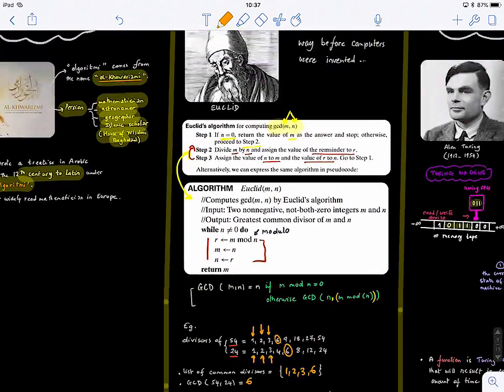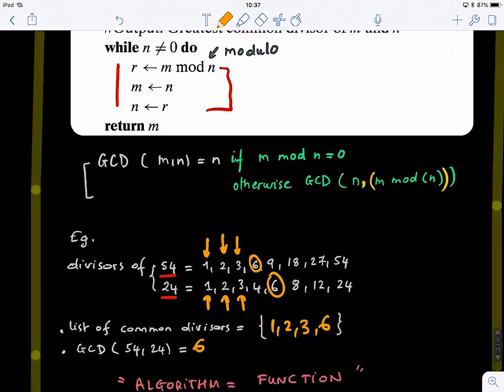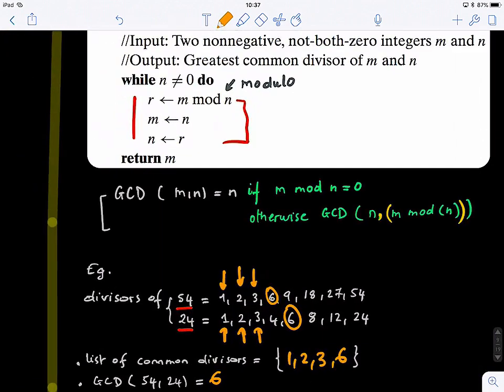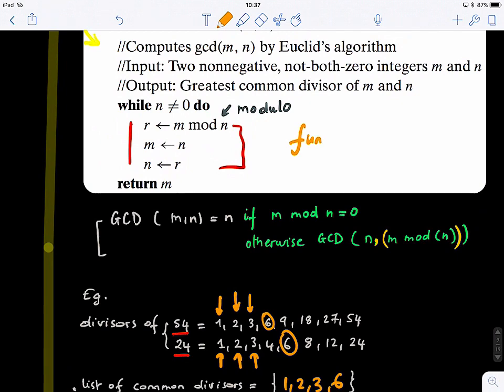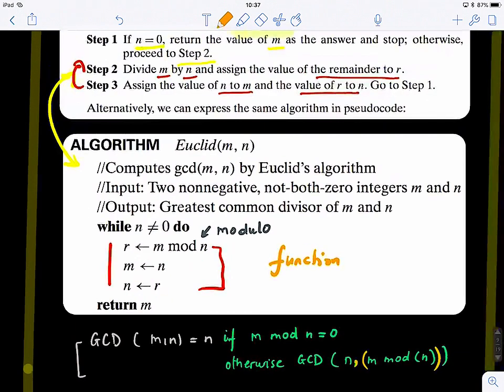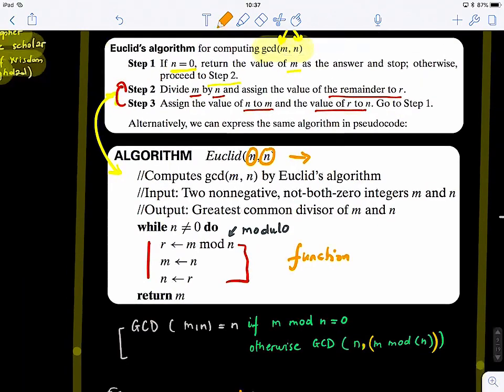And you can look at this algorithm as a function. You give the function two numbers, and it gives you the greatest common divisor. So you can think about it as a function: you give it an input and it maps it, it gives you an output. But later on,